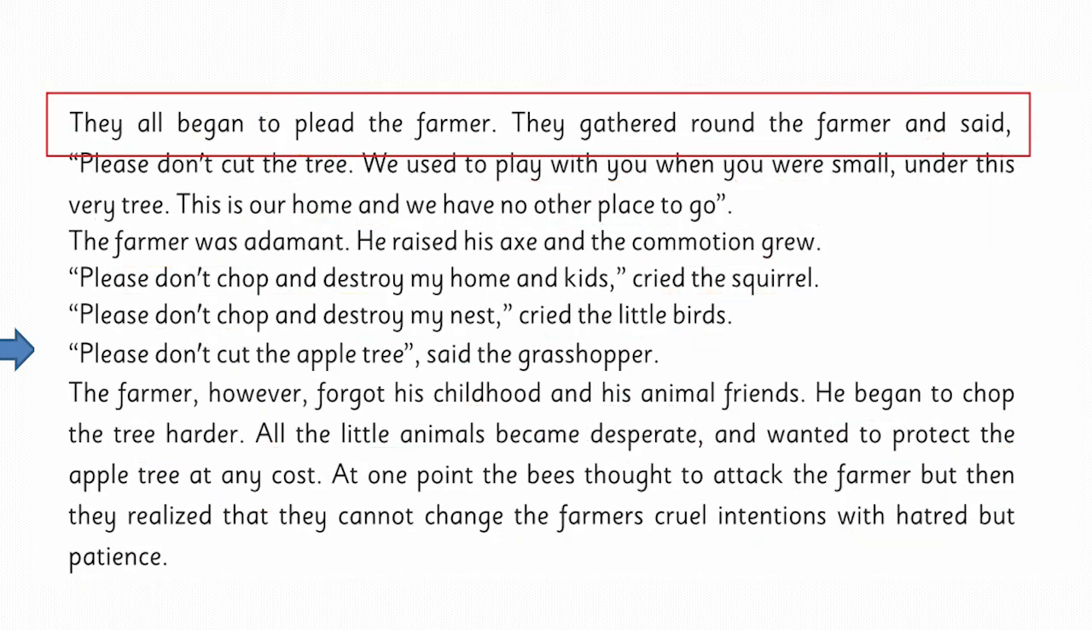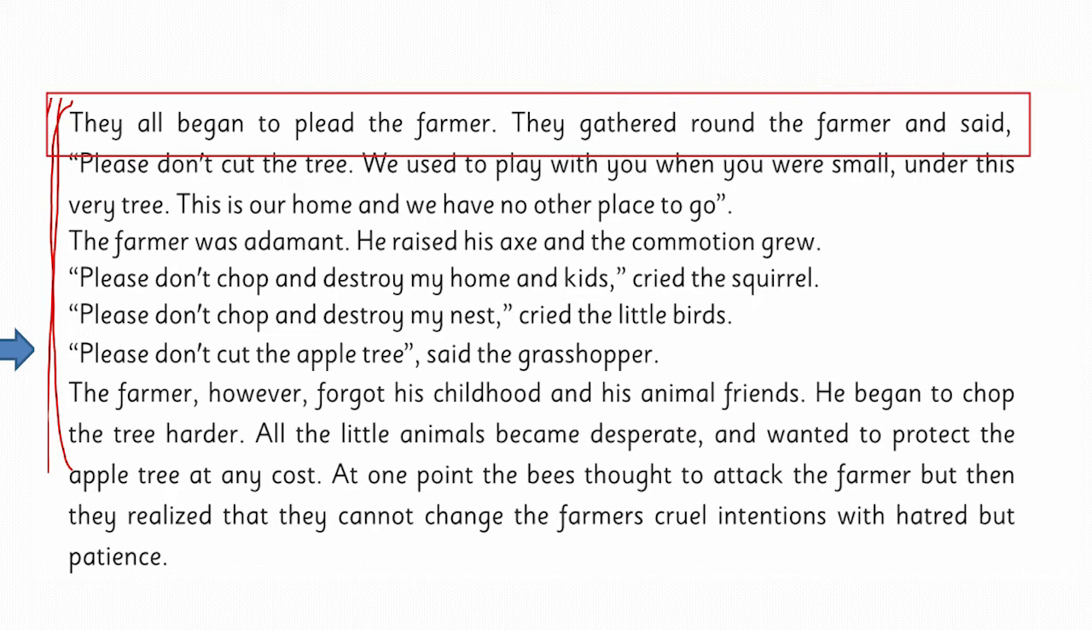So what we read in this paragraph here, that all the animals came out and began to request him not to cut the tree, because this tree was their home, and they all tried to make him remember that when the farmer was a child, he used to play with them under this very tree, and they reminded him that this is their home. The farmer was very determined.